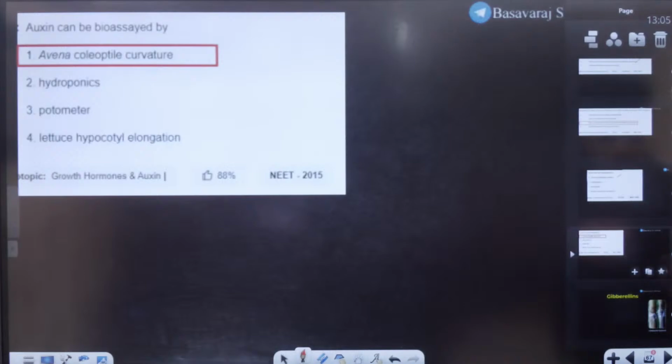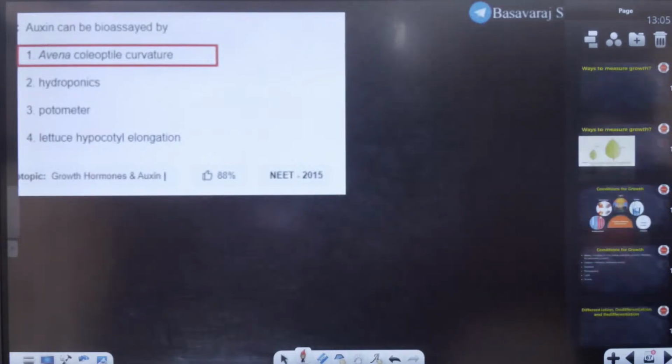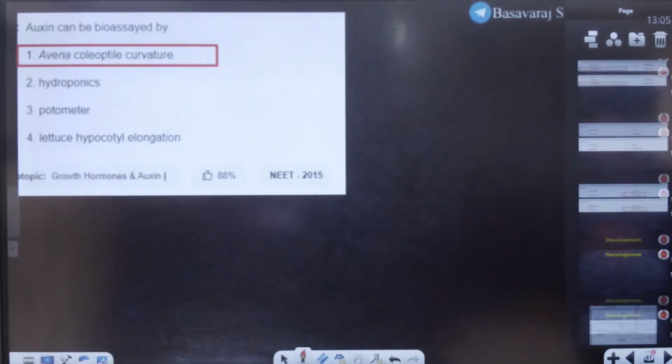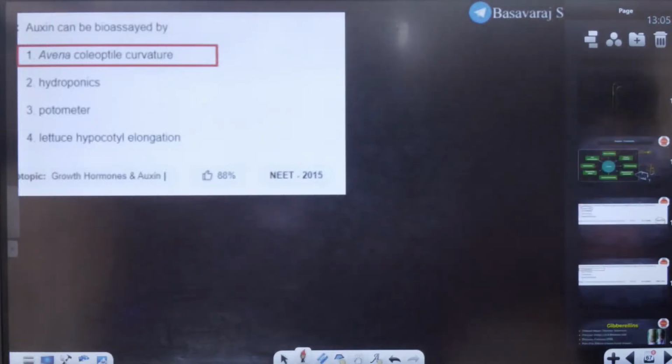Okay. So with that, students, auxin is over. All you need to do is remember these examples and you're good to go. Now what about gibberellins?